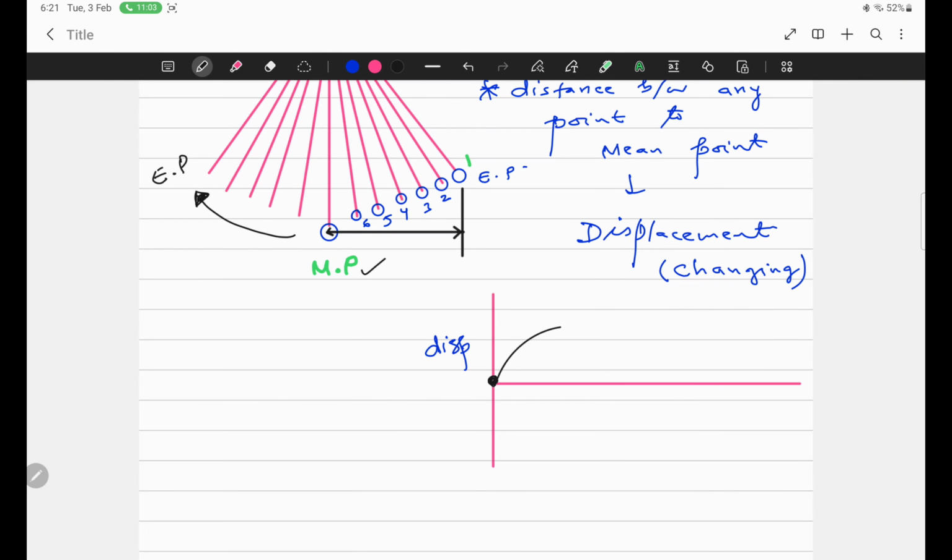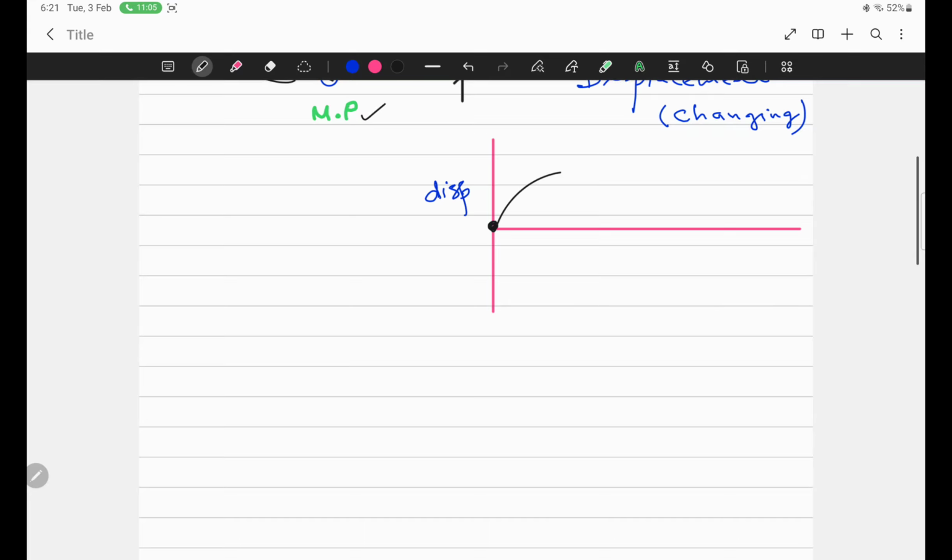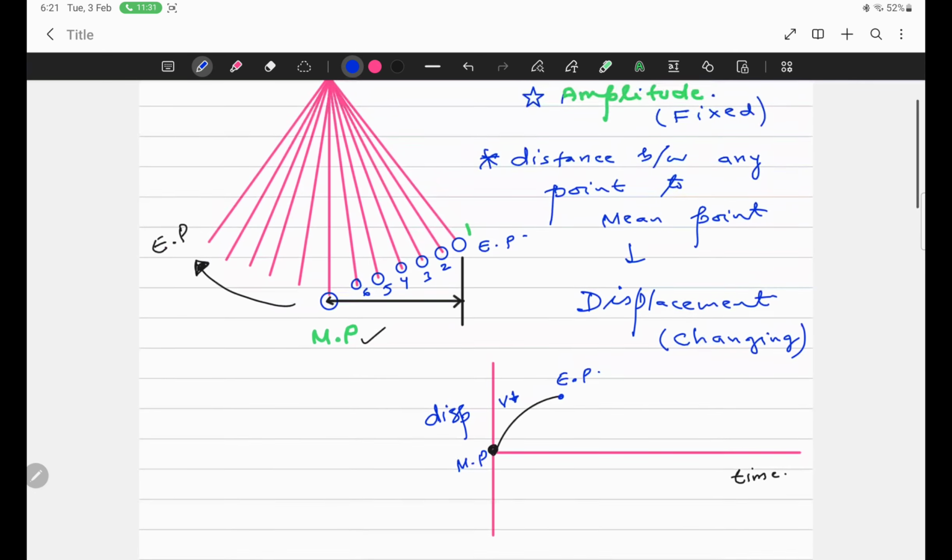If its velocity is decreasing, then the gradient of the displacement-time graph is decreasing. If the graph is bending horizontally, the gradient is decreasing, and a decreasing gradient means velocity is decreasing. So from mean position to extreme position, this is the graph.